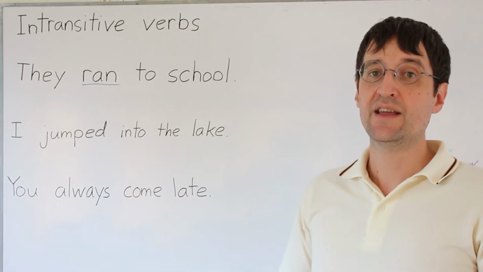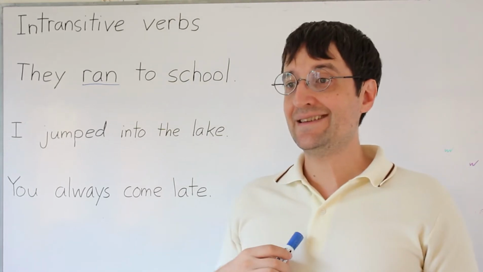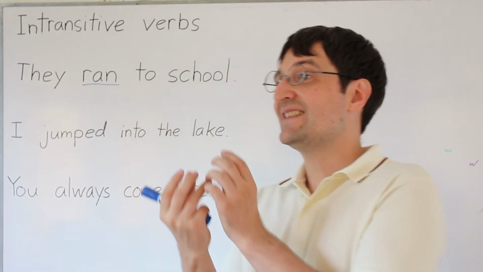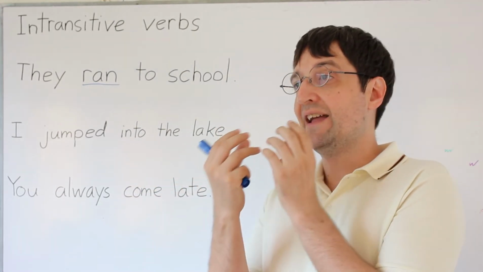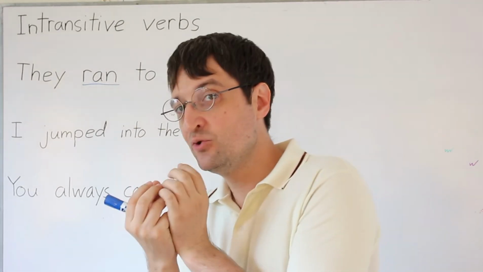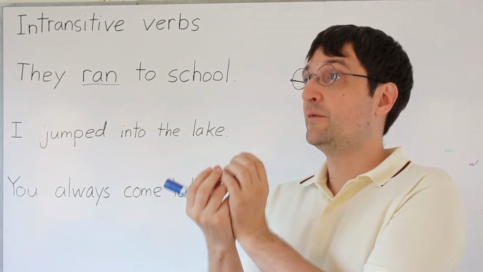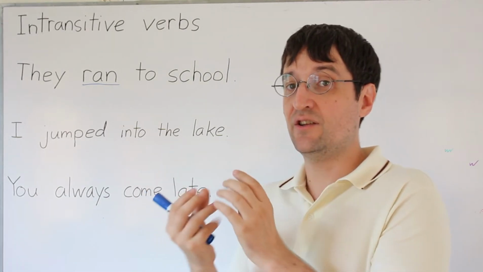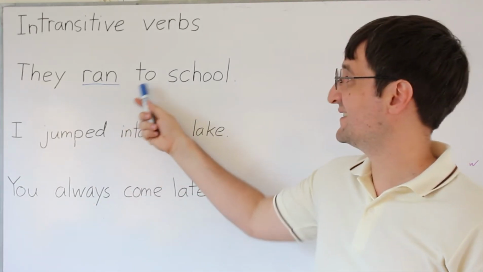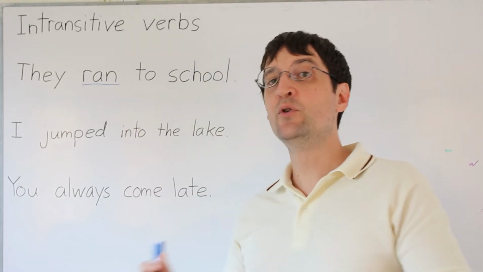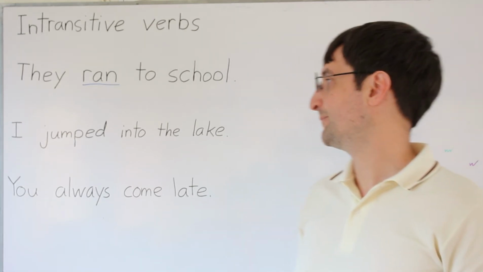But to school is not an object, not in the way that a transitive verb takes an object. If I ate a hot dog, then I ate is a transitive verb. I am doing something directly to the hot dog. The hot dog is the object of my action, of the verb. In this case, there is no object. It's just talking about moving through a space.